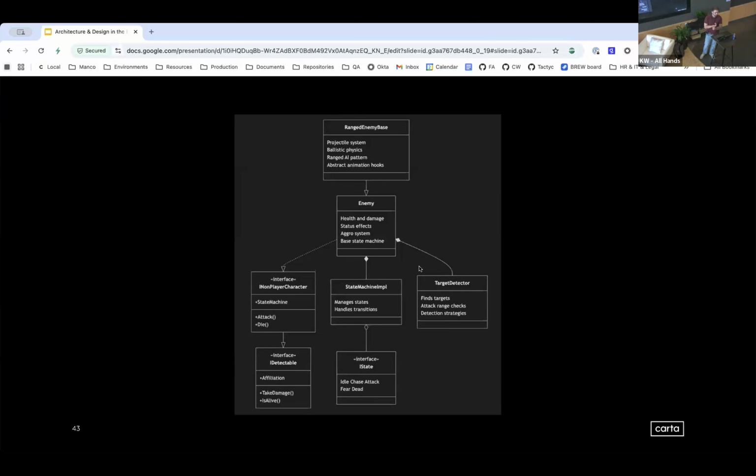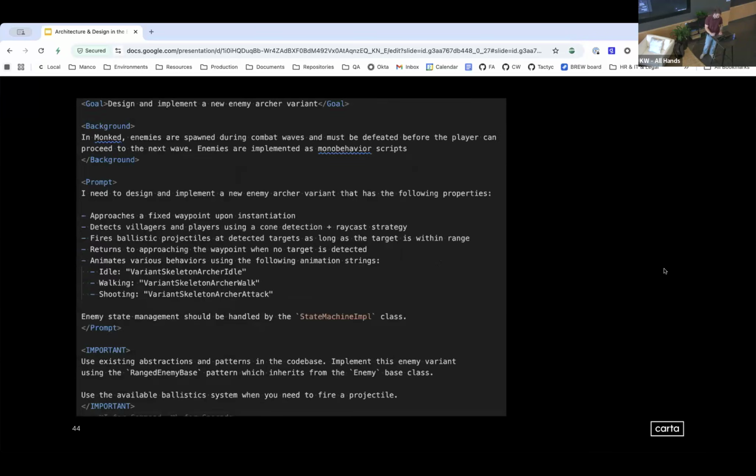So what if we actually tried to leverage the interfaces that we have in place today to one-shot an enemy now? Same prompt as last time. It's a little cut off at the bottom because my tab is stuck at the top, but that is no problem. But the important part, again, is this time I've said, use existing abstractions and patterns in the code base. Implement this enemy variant using the ranged enemy base pattern, which inherits from the enemy base class. So now Claude is going to go look at these classes, learn about how they function, and try to leverage the existing interfaces that we've designed for it. So let's see how we do now.